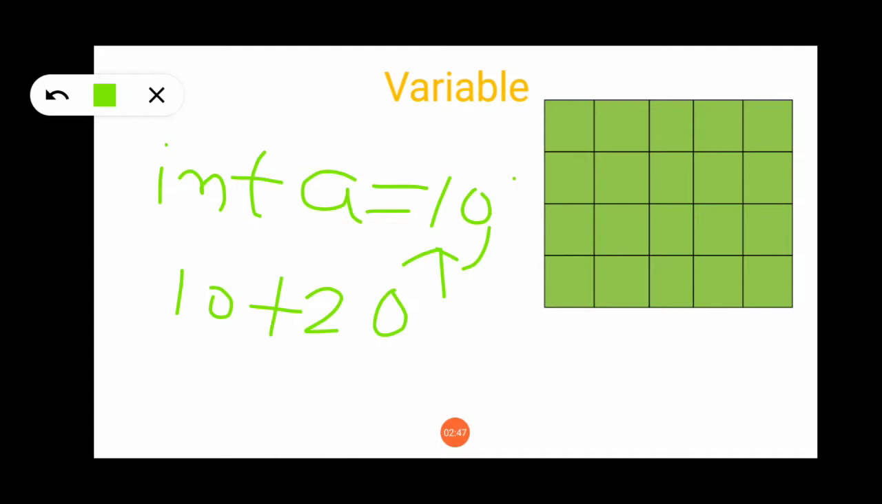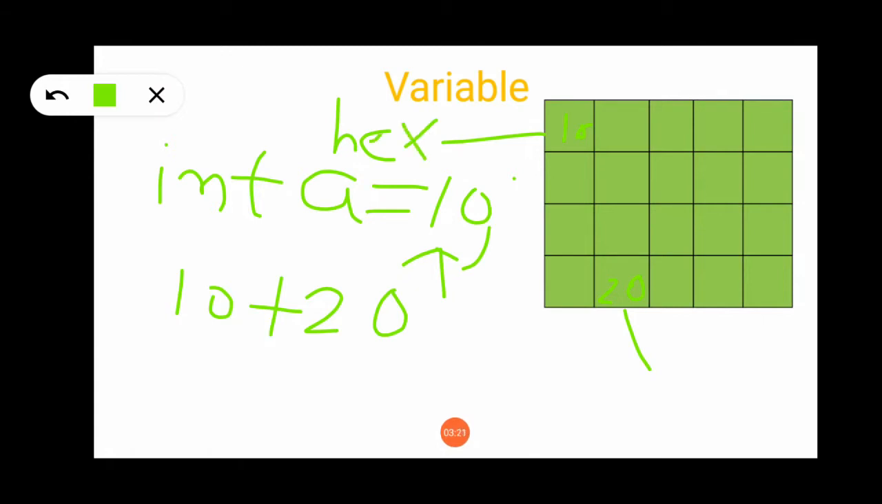But 10 and 20 get stored in your memory. Suppose 10 gets stored here, and here suppose the value is 20. The memory allocation in a programming language is always a random memory allocation. So 10 is stored in this memory location and 20 is stored in this memory location. And we know that memory has addresses, and all addresses are in the form of hexadecimal values.